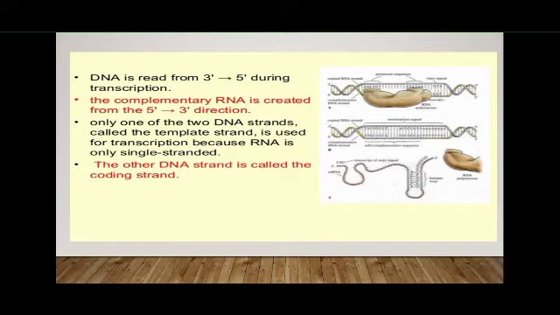After the formation of the open promoter complex, your RNA molecule will get synthesized, and after the elongation of your RNA molecule, a termination step is also observed.